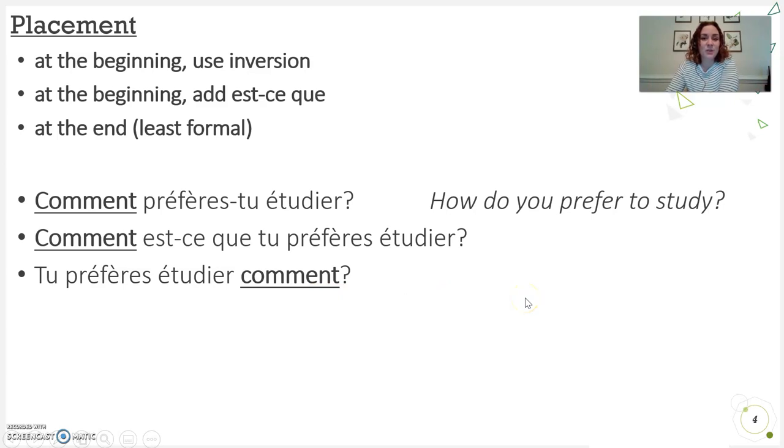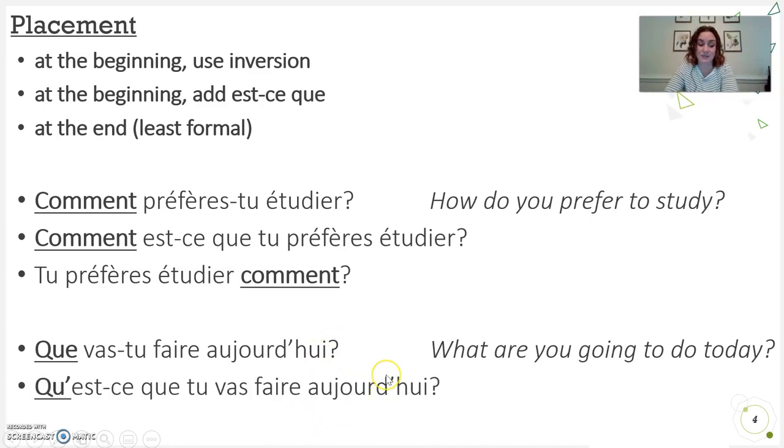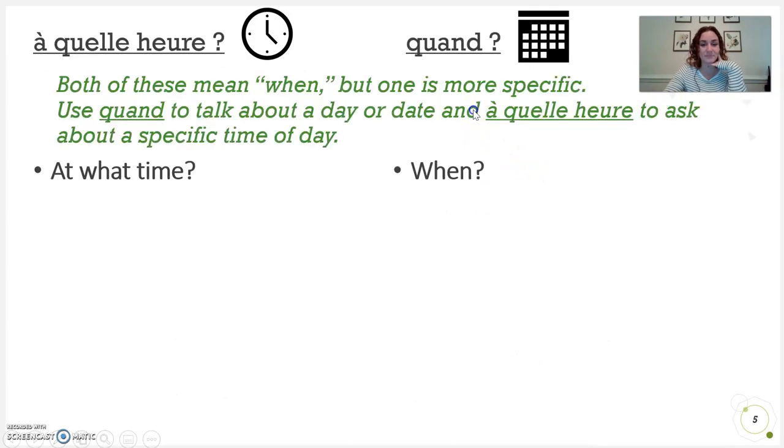One little word of warning with the word quoi and que. At the beginning, when you use inversion, you use the word que. Que vas-tu faire aujourd'hui? What are you going to do today? If you add est-ce que, that makes the phrase qu'est-ce que? Qu'est-ce que tu vas faire aujourd'hui? And then if you flip it around and decide to put this que or qu at the end, it actually turns into quoi. Tu vas faire quoi aujourd'hui?